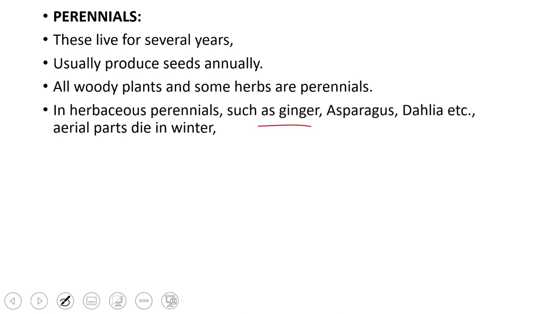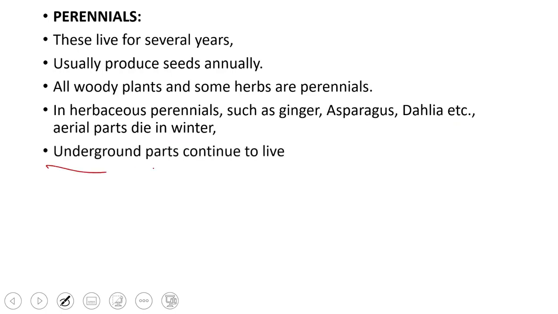Like these ginger and asparagus, dahlia, etc., their aerial parts die during winter, but they store up food in the underground parts, especially the underground stem or underground root, and that root survives and it gives aerial shoot during the next season. And in this way the plant perennates.